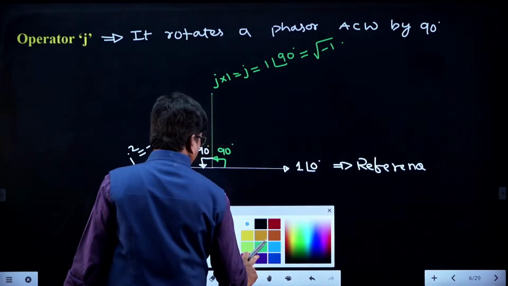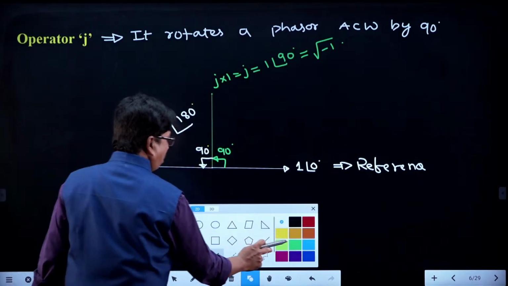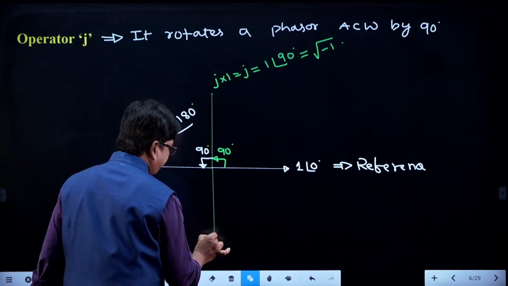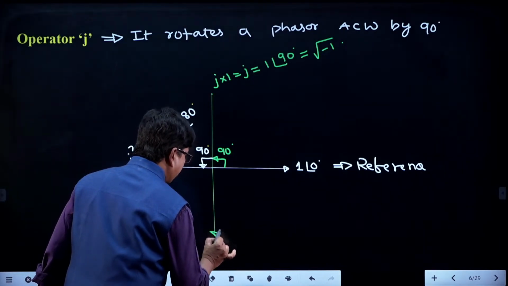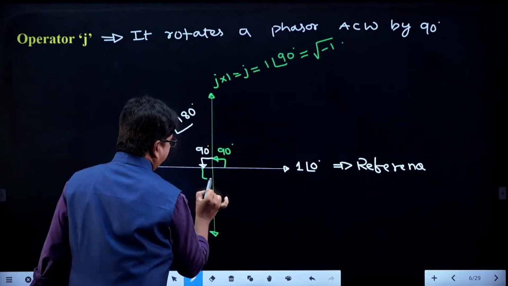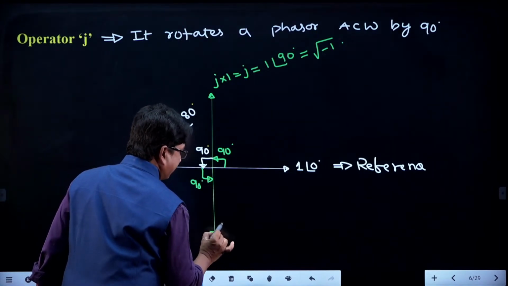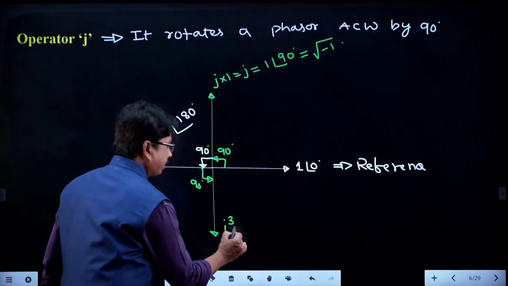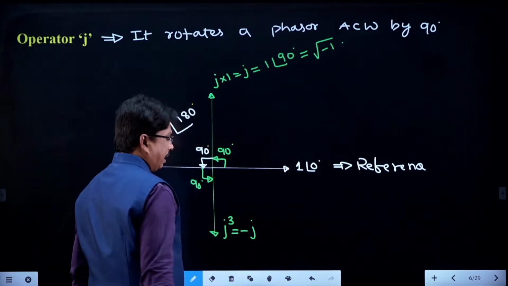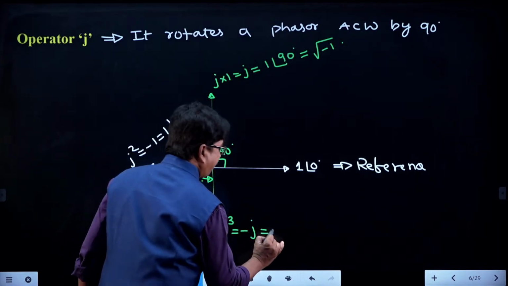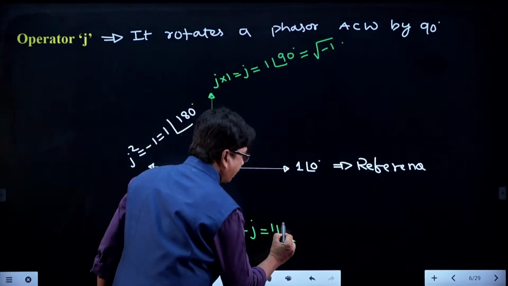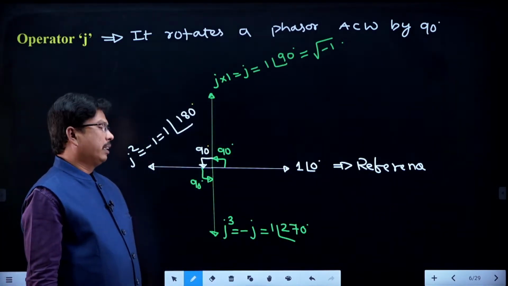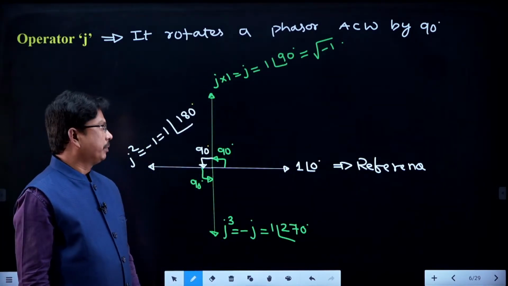And if you shift this one by one more 90 in the anti-clockwise direction from here to here, like this, this is the next position. The angle shift from here to here will be one more 90. This will be j cube. What is j cube? j square into j. It will be minus j. So what is the total angle shift? 1 at an angle from the reference: 90 plus 90 plus 90, it will be 270 degrees. That is j cube.